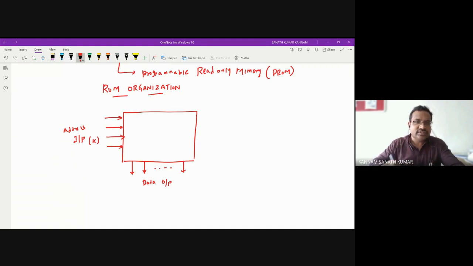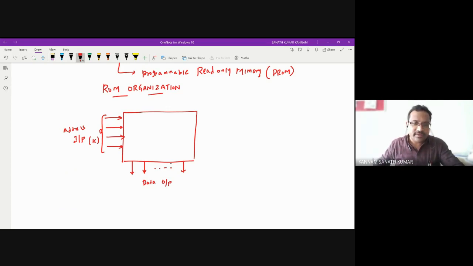So in order to access the data, just as to meet you or to deliver a letter to you, you need the address. First the microprocessor will identify the address, and then the data is available at that address location.